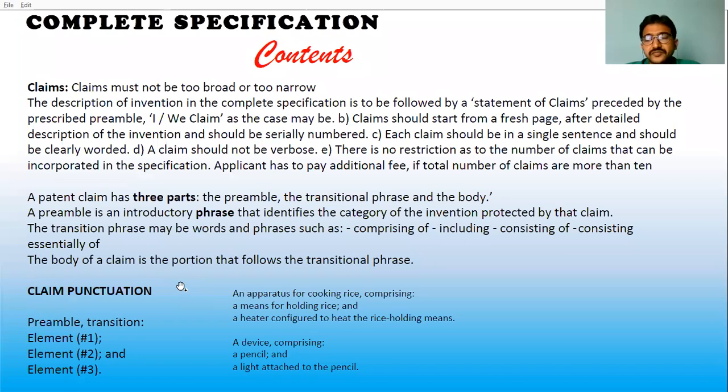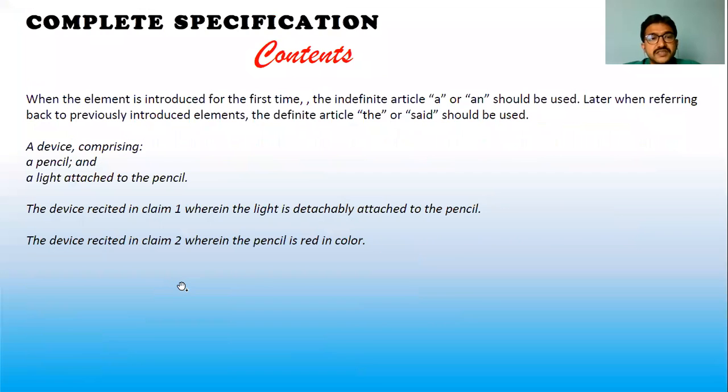Right? So among this, let me show one example. In the claims, instead of defining, the articles a and the should be used. An example is: a device comprising a pencil and a light attached to the pencil. The device recited in claim one, wherein the light is detachable. This is detachably attached to the pencil. The device of claim two, wherein the pencil is red in color. Like this also you can mention clearly.